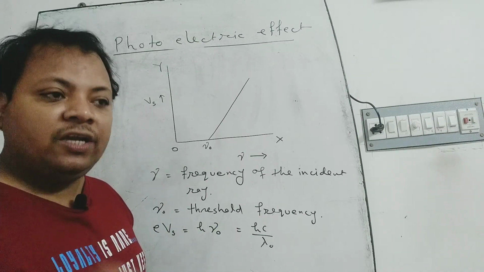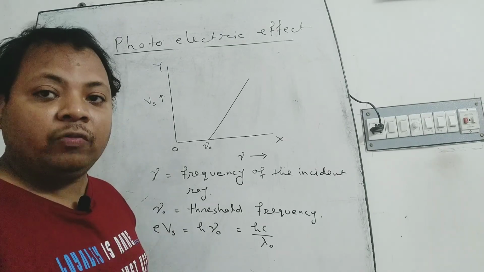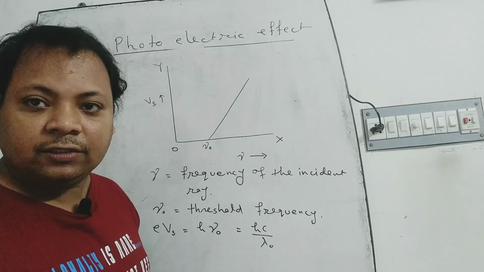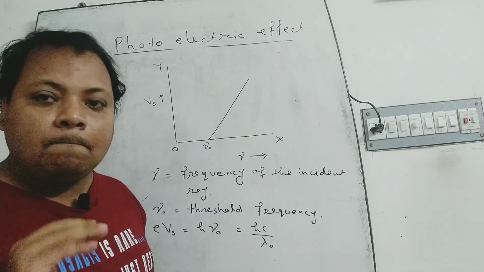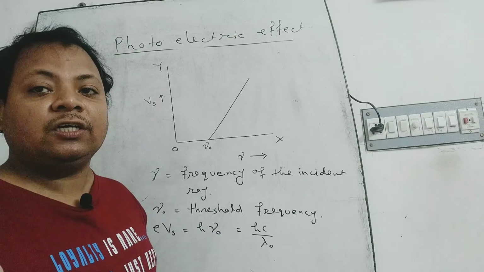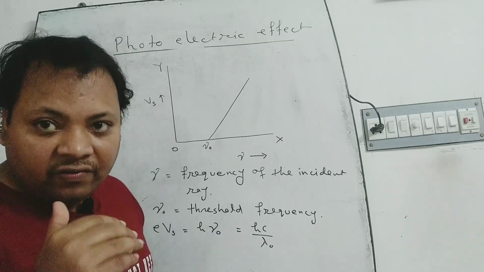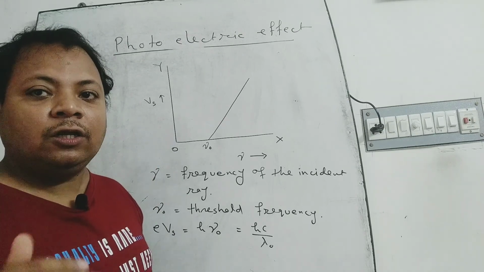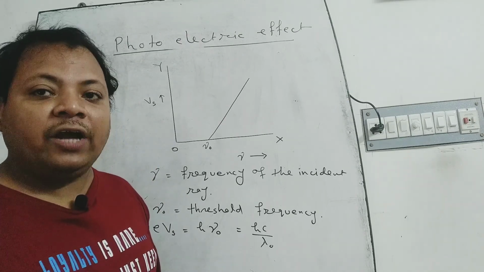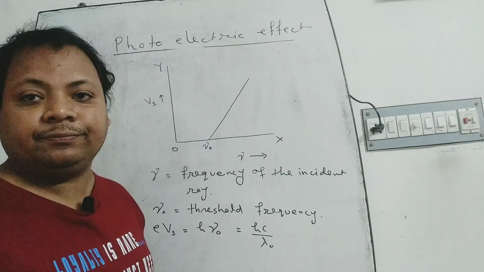That's why it does not affect the photographic plate. But the frequency of yellow light or blue light is much greater than red light. That's why yellow light and blue light affect the photographic plate.